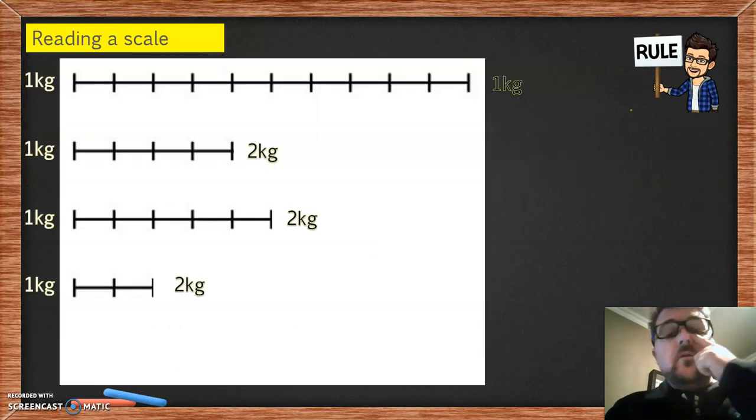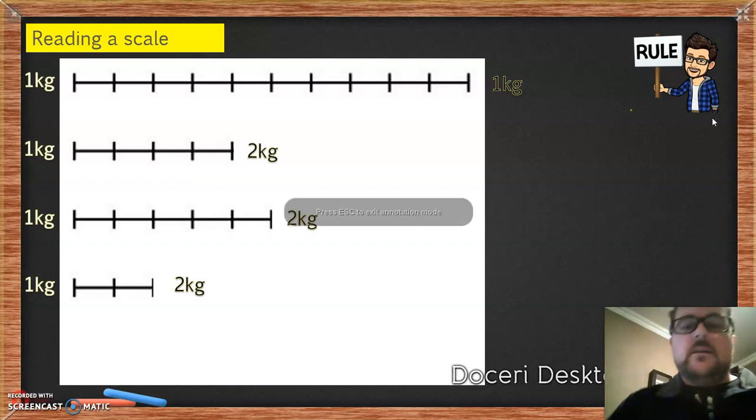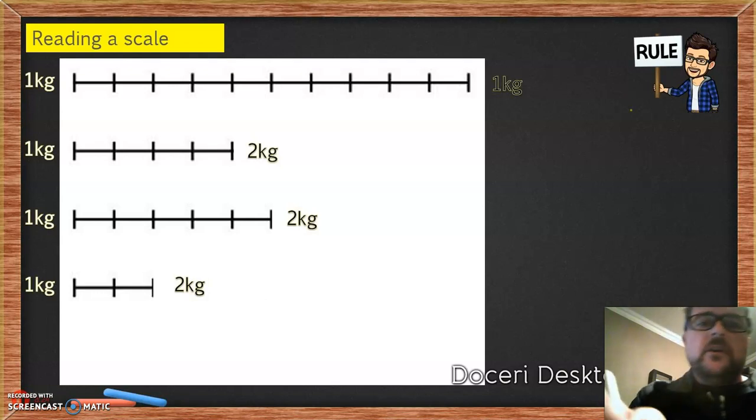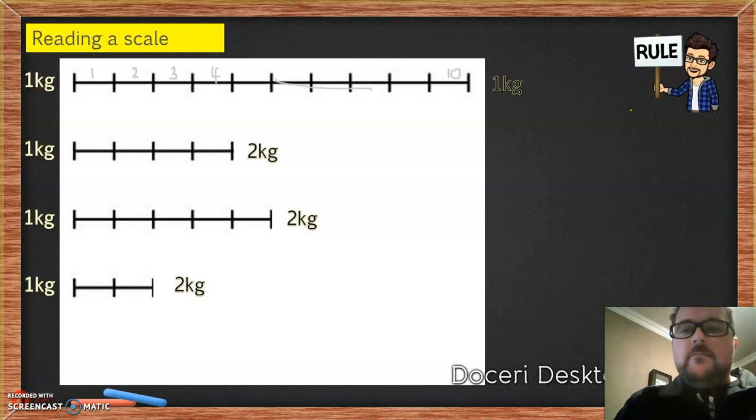So there are 4 kinds of scales that you could come across when you are working in maths. Now, the first one is where you would have 10 gaps. Okay? What do I mean by 10 gaps? Between 1 kilogram and 2 kilograms, you would have 10 gaps. Here they are: the first gap, the second gap, the third gap, the fourth gap, and the last gap, the 10th one.